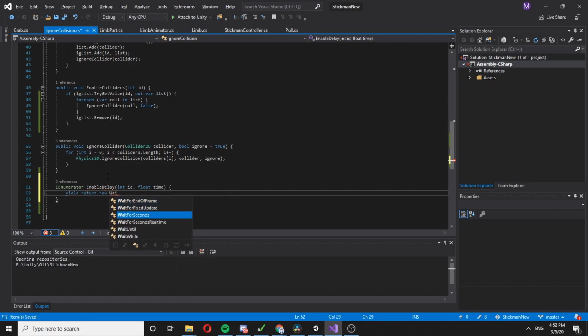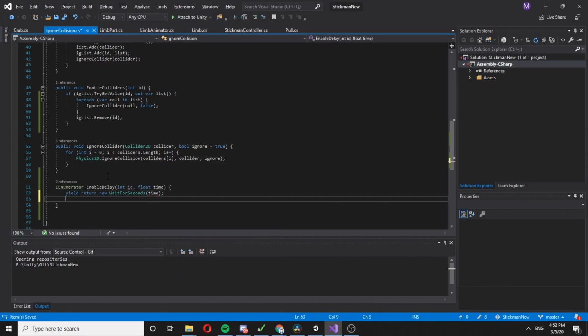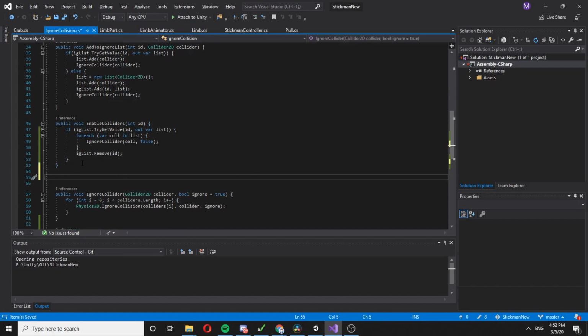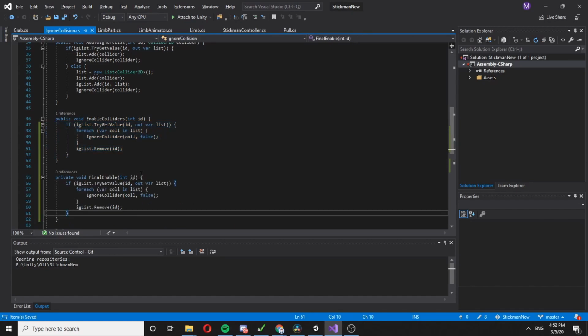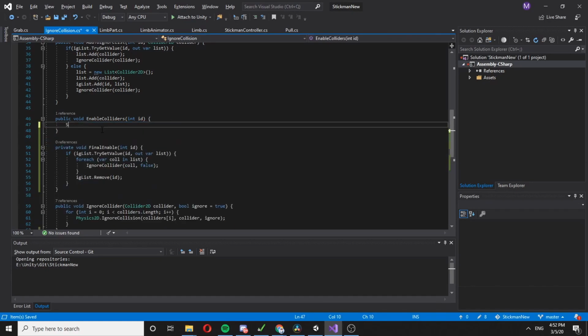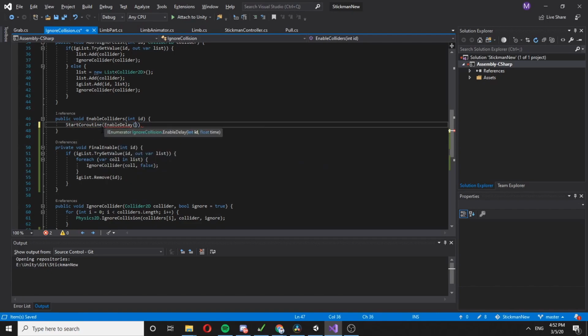You wait for seconds time. And in here, let's say private void final enable and int ID. Now all this stuff is going inside of here, and this one says start coroutine enable delay, let's say 0.5 seconds, or actually 1 second.